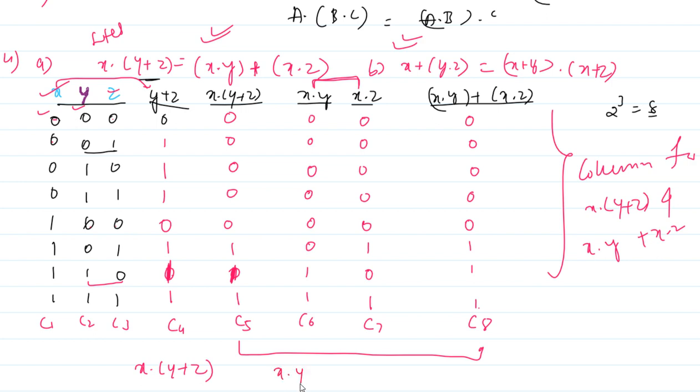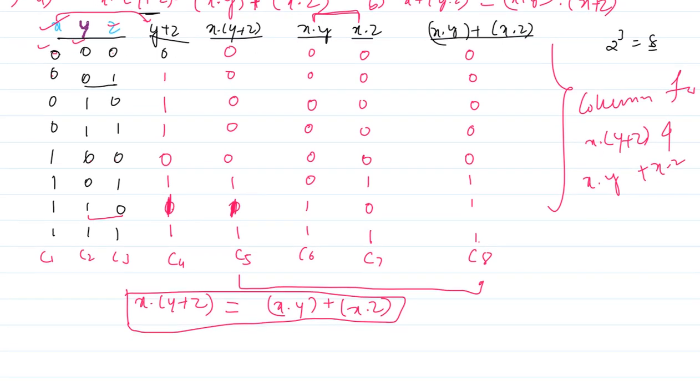X dot y plus x dot z. If you observe both columns, the values in column 5 and column 8 are equivalent, so this is true. This is how you have to verify the laws with the truth table.